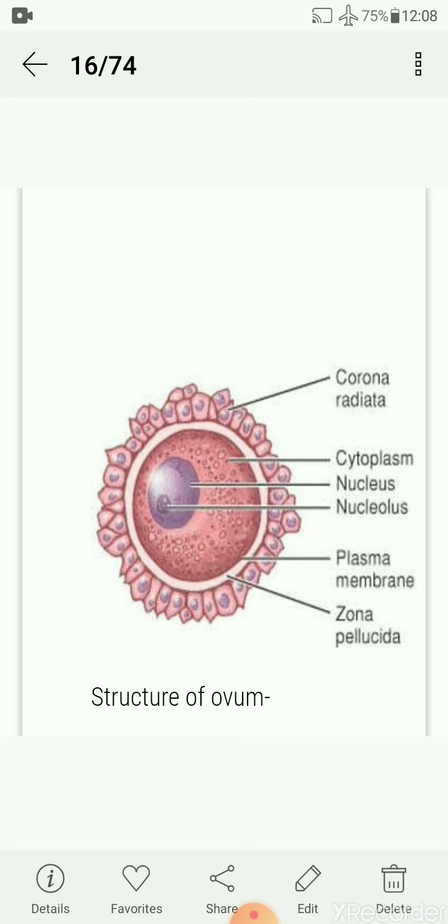And see the structure of ovum. The outermost layer is corona radiata, then cytoplasm inside, nucleus, nucleolus, plasma membrane, and zona pellucida. So corona radiata is the outer layer, and below that the zona pellucida layer is there. So these layers are to be removed to fertilize the ovum. So these are dissolved by the acrosomal enzymes. These are present on the head of the sperm. So this is the structure of ovum.